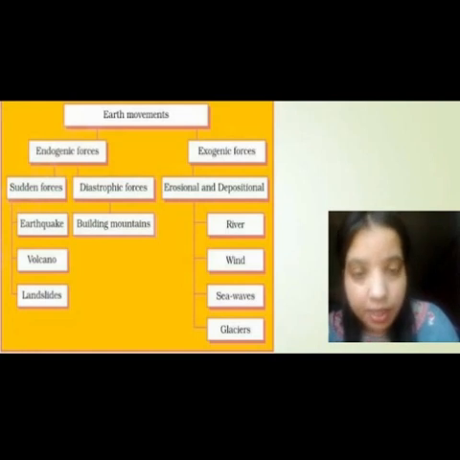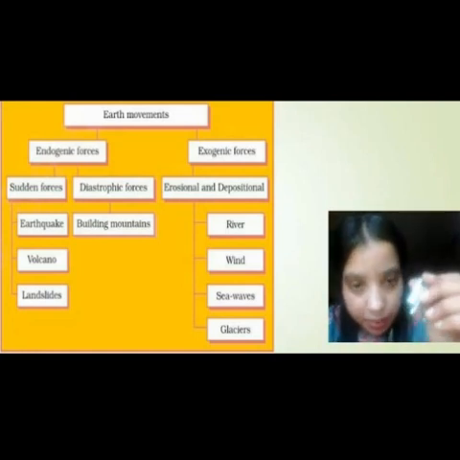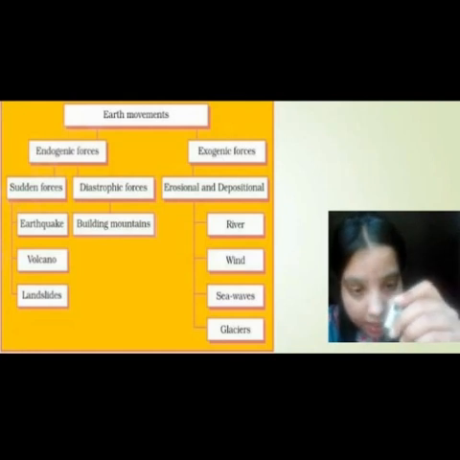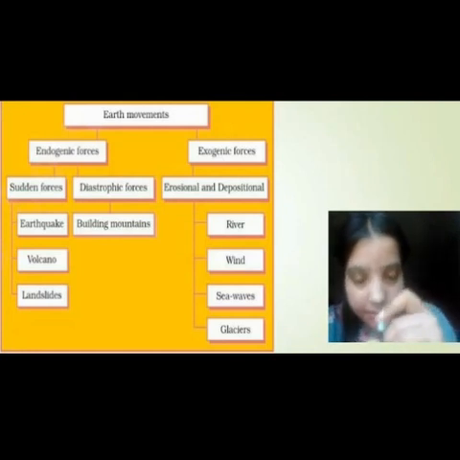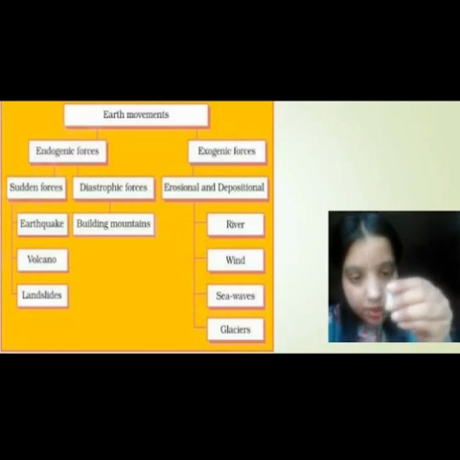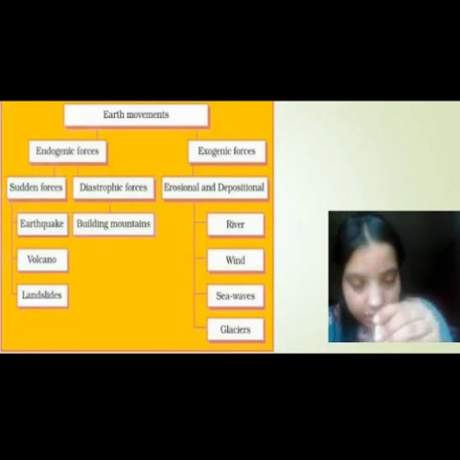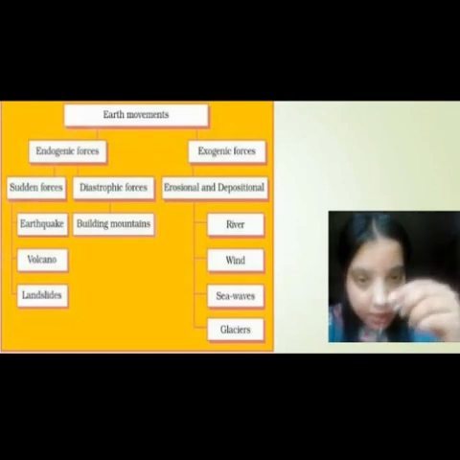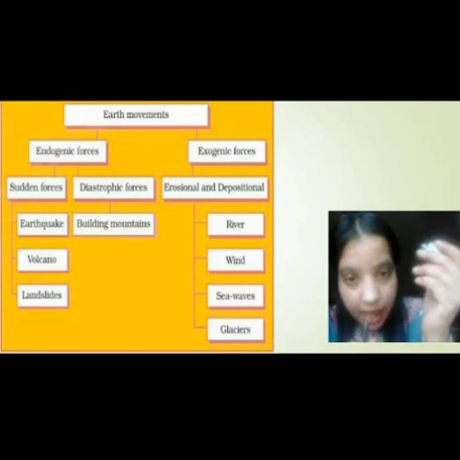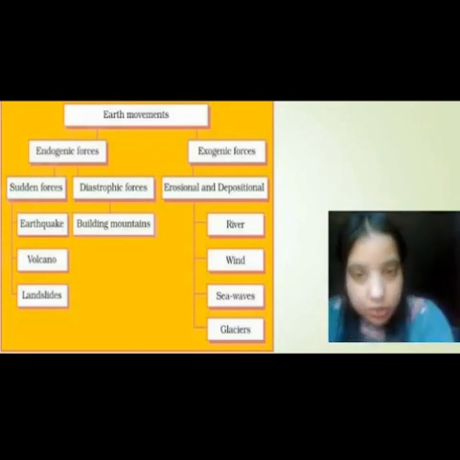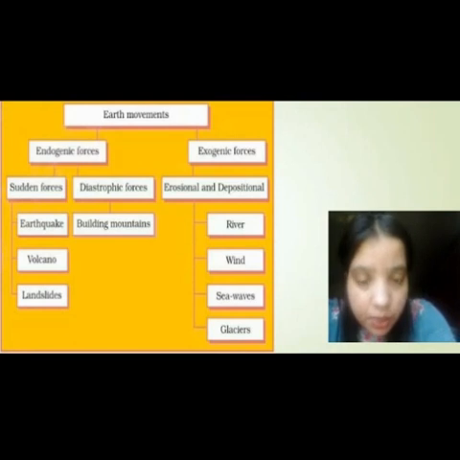You can better understand through this pen. See this pen and this cap. When earth exerts the force inside, that is endogenic forces, and when earth exerts the force outside, that is exogenic. So endogenic forces means when earth exerts or applies the forces inside, and when earth exerts or applies the forces outside, that is called exogenic forces.